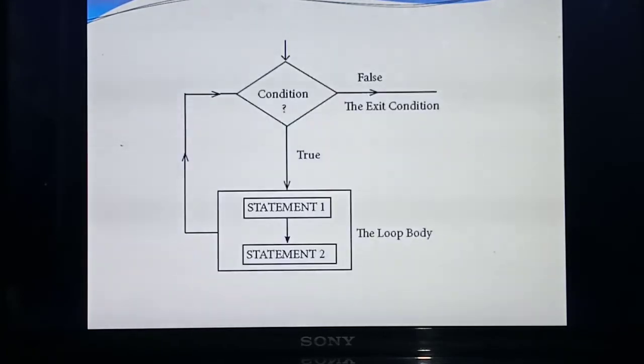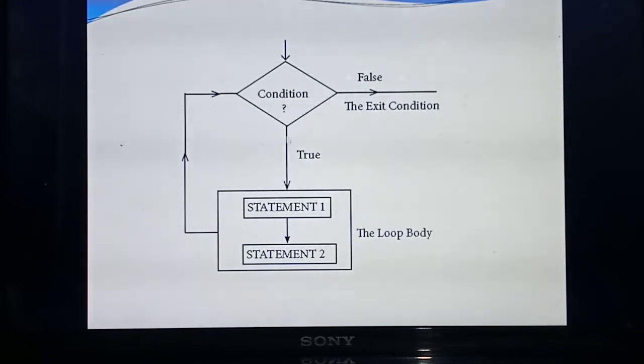Isn't it? See this diagram. Please differentiate and study the diagrams, then only you will understand. First understand the diagram, then study the answer. Then you will easily understand. So here, see the condition. In the program, one condition is given. See the arrow mark. If the condition is true, see the arrow mark.